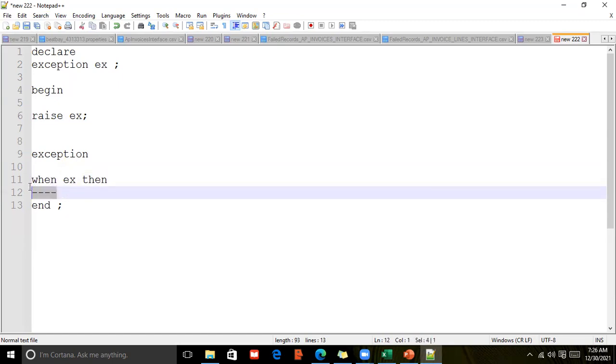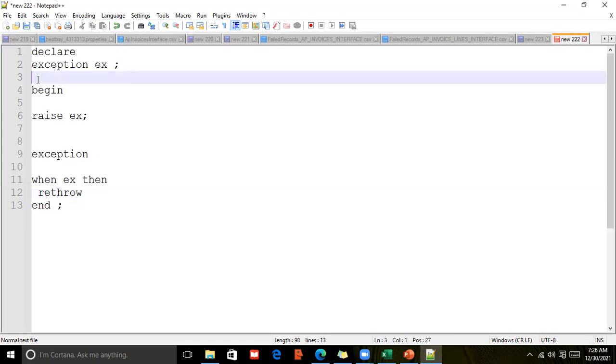Again, if I want to raise it, we will just use rethrow. Got it? Then it will take you to the main beginning section automatically. That is nothing but global fault.